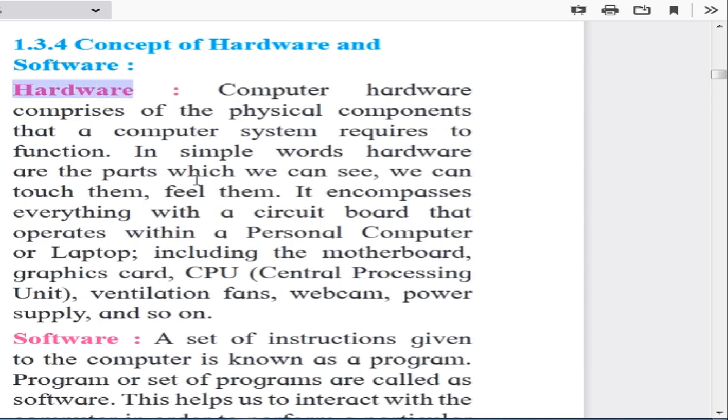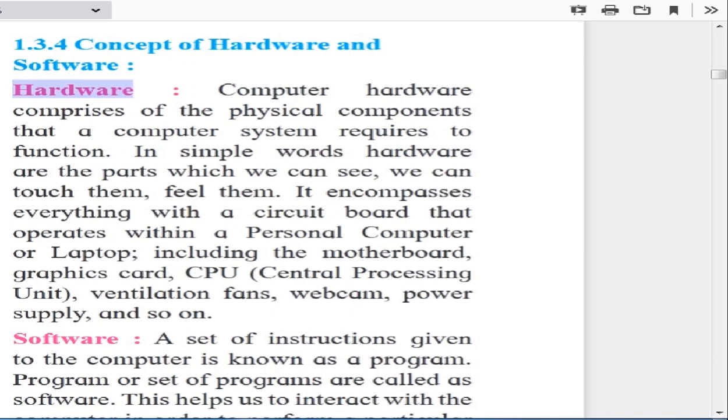This hardware is responsible for the functioning of a computer. In simple words, the parts which we can touch and feel. It encompasses everything within the circuit board that operates within a personal computer or laptop. Circuit board means a motherboard, including graphics card and CPU.